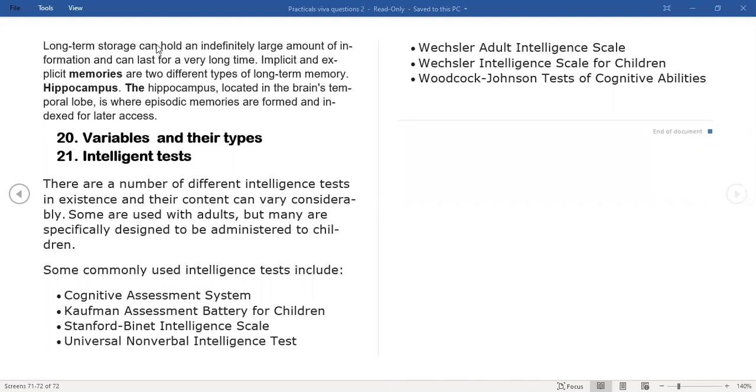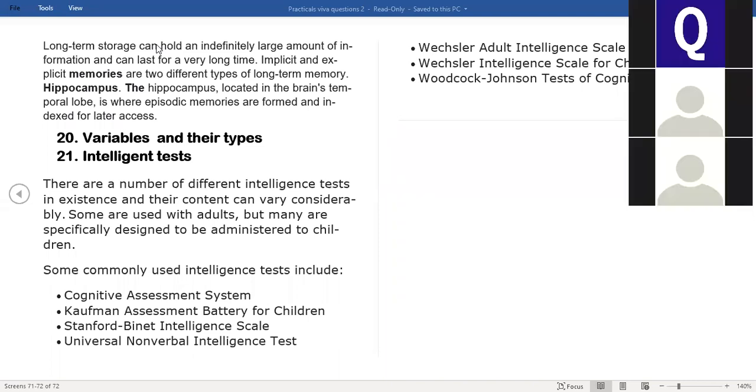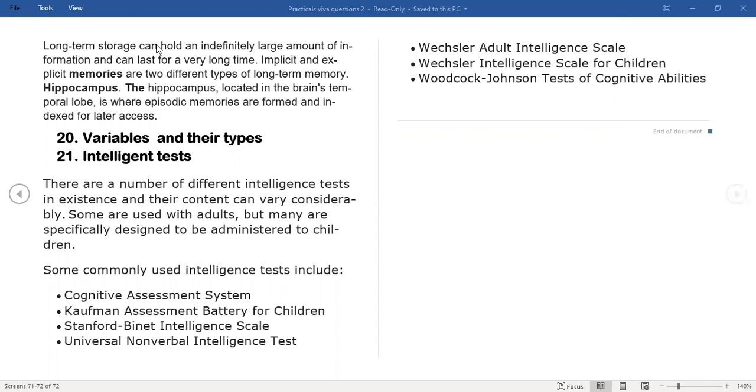The next one is the universal nonverbal intelligence test. It is oriented for people who have a disadvantage in their verbal and language abilities. So for the people who have certain disabilities associated with verbal and language, that is when this particular test is used, and it is used for the 5-year-old to 17-year-old age group.